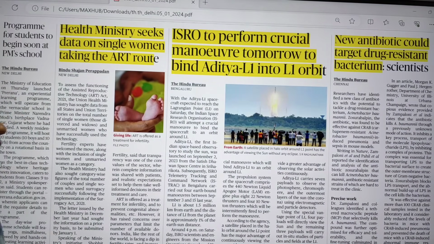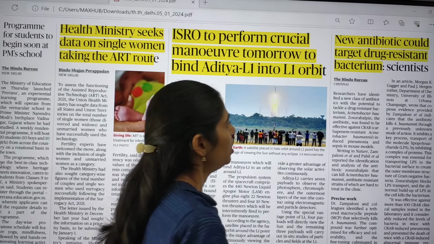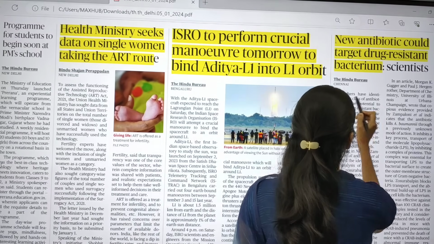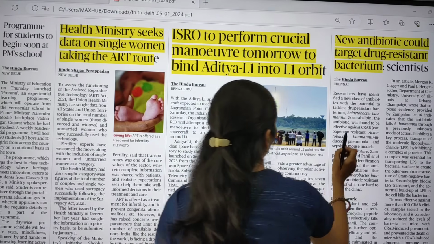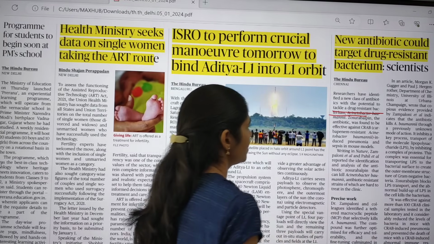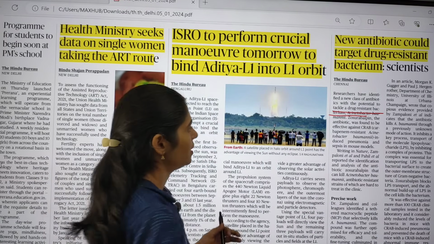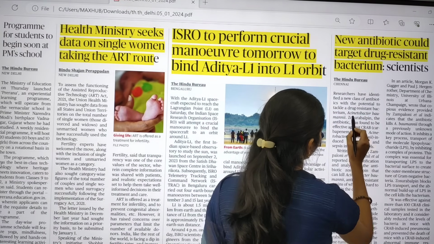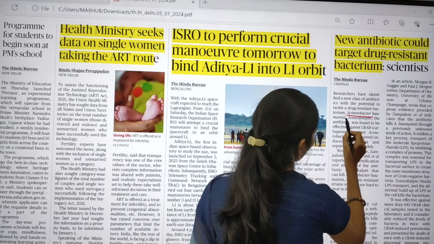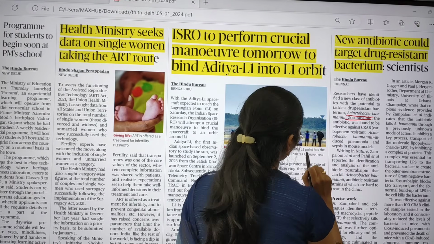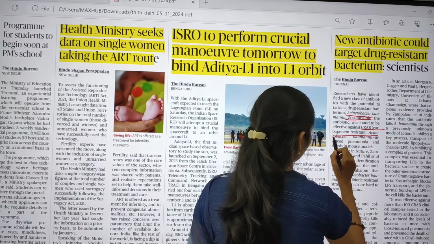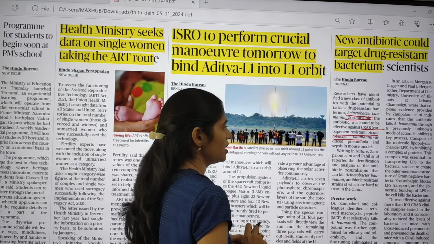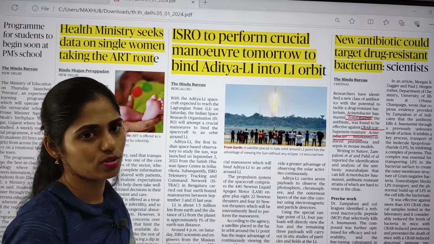And the next topic is: new antibiotic could target drug-resistant bacterium, says scientist. Researchers have identified a new class of antibiotics which will be helpful to tackle drug-resistant bacteria, that bacteria here being Acinetobacter. The antibiotic found is effective against carbapenem-resistant Acinetobacter, which induces pneumonia and sepsis in the mouse model.